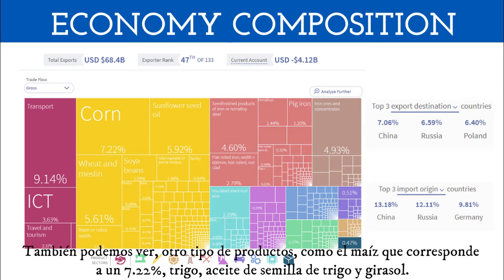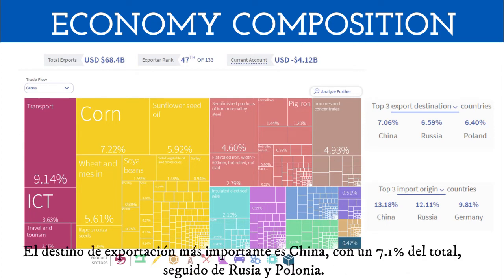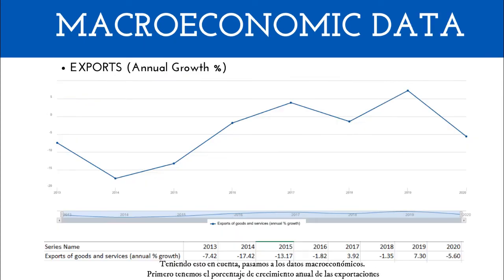Also, we can see other kinds of products, such as corn, that corresponds to 7.22%, wheat, and sunflower seed oil. The most important export destinations are China, with 7.1% of the total, then Russia, and Poland. On the other hand, the top three countries that Ukraine imported from are China, Russia, and Germany. Having this in mind, we move ahead to the macroeconomic data.